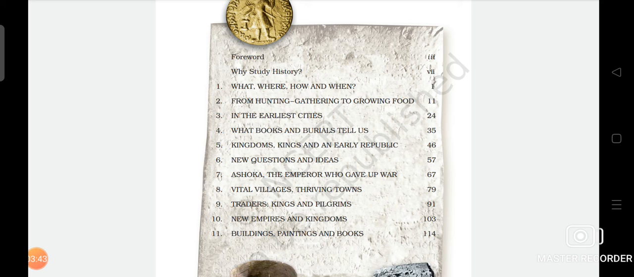The 10th chapter is New Empires and Kingdoms, and the 12th one is Buildings, Paintings and Books. In that we will discuss what books were usually written in the ancient era, what type of structures the buildings had, and how the paintings were made. All this comes under this chapter. So this is the breakdown of the preface of the 6th standard NCERT. In further classes, we will understand each chapter in detail.